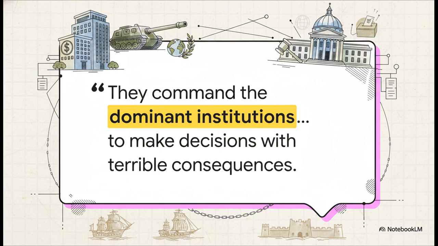Building on that idea, the American sociologist C. Wright Mills identified what he famously called the power elite, and he didn't describe them as some secret shadowy conspiracy in a smoke-filled room. Actually, it's more like a highly cohesive triad, corporate, military, and political directors, who all share the exact same background and worldviews. Their power flows directly from the specific, dominant institutional positions they command. This puts them in a position to make decisions with terrible, sweeping consequences for the underlying populations. This triad concept gives us the absolute perfect lens to view our next subject, the historical global conquerors.